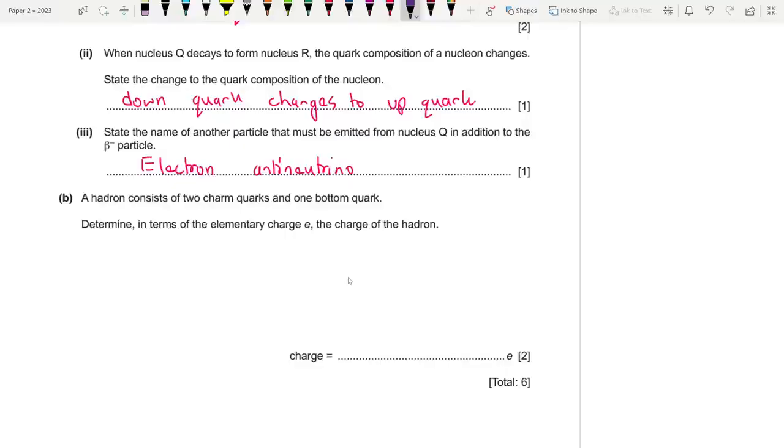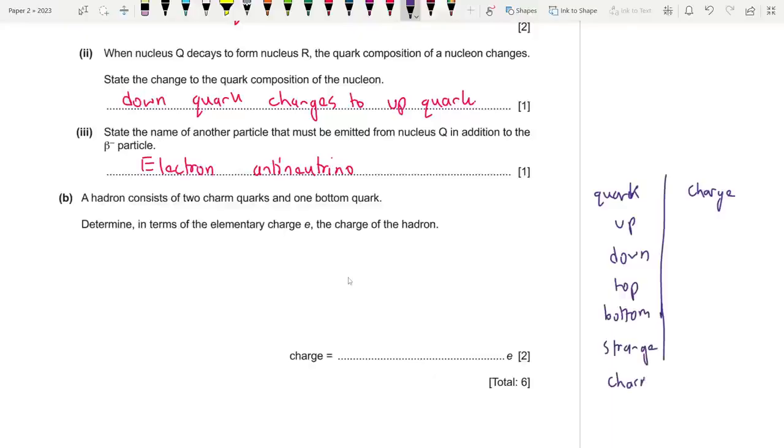We know that the quarks are, this is the charge and the quark name. Up, down, top, bottom, strange, and charm. So plus 2 by 3, minus 1 by 3e, plus 2 by 3, minus 1 by 3e.